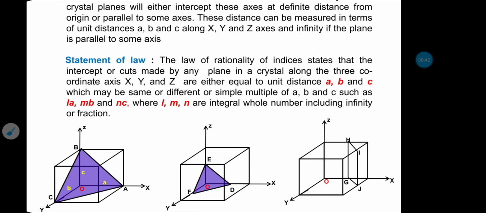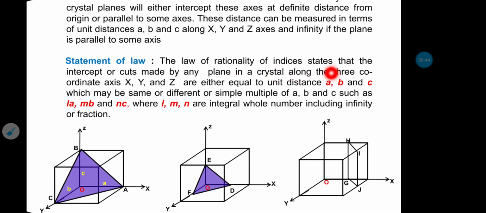This law states that the intercepts or cuts made by any plane in a crystal along the three coordinate axes x, y, z are either equal to the unit distances a, b, c, which may be the same or different, or simple multiples of a, b, c, such as l of a, m of b, and n of c, where l, m, n are integral whole numbers. It may be 1, 2, 3, 4 like that, including infinite.